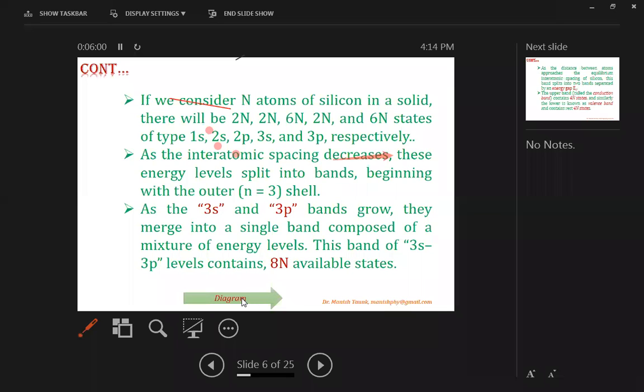So let's see the energy band splitting diagram. It will give us more details.